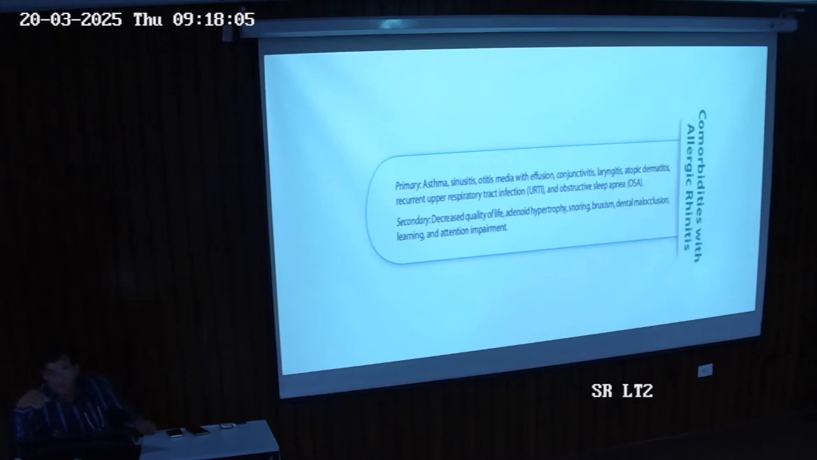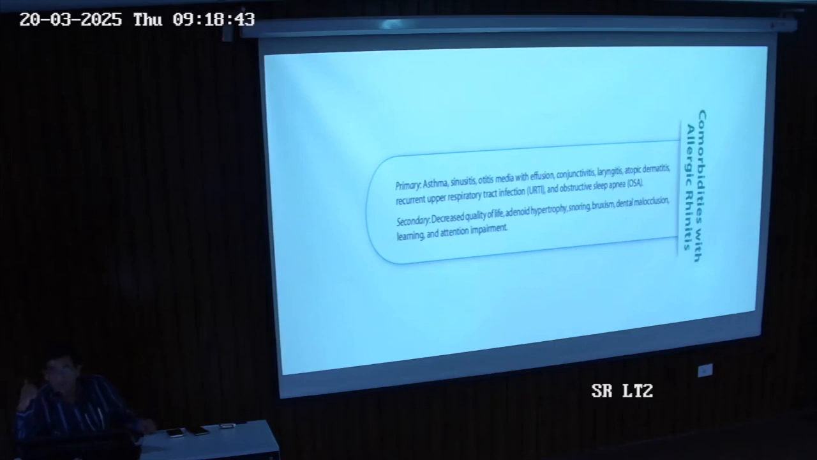So what are the primary comorbid conditions? We can have allergic rhinitis with asthma. We can have associated sinusitis, otitis media with effusion, conjunctivitis, laryngitis, atopic dermatitis, recurrent upper respiratory infections, LRTIs, and obstructive sleep apnea. These are the primary comorbid conditions that lie with allergic rhinitis. So when we take history, we should also elicit these things, and find out the different features or symptoms allergic rhinitis patients can have along with it.